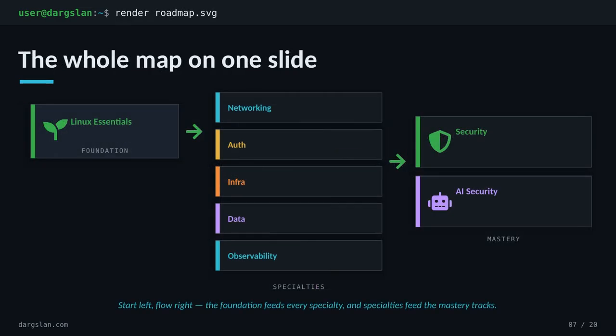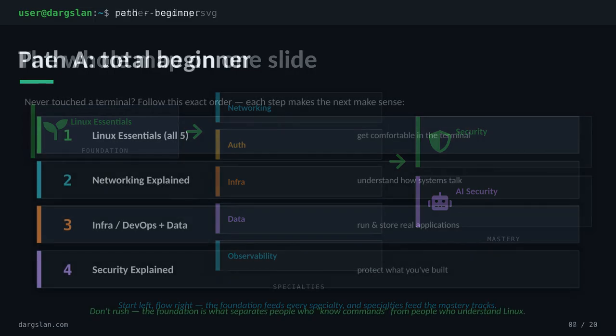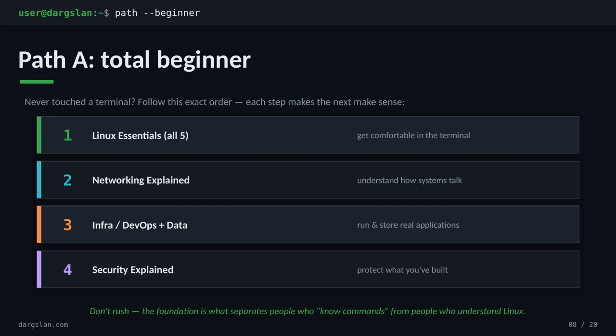So here's the whole journey on a single slide. On the left, Linux Essentials, your foundation. In the middle, the 5 specialties you can pick from: networking, Auth, infra, data, and observability. And on the right, the mastery tracks, security and AI security. Read it left to right. The foundation feeds every specialty, and the specialties feed mastery. That's the map. Now let's zoom into the first path for those who've never opened a terminal in their life.